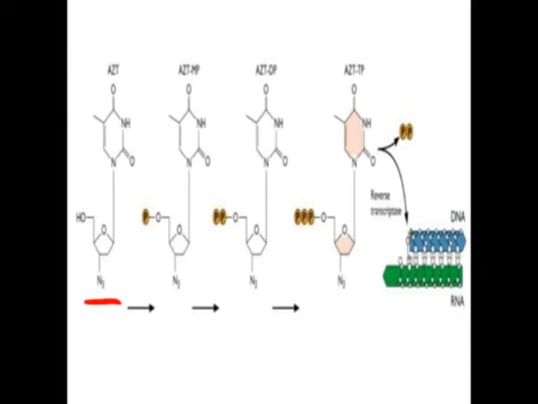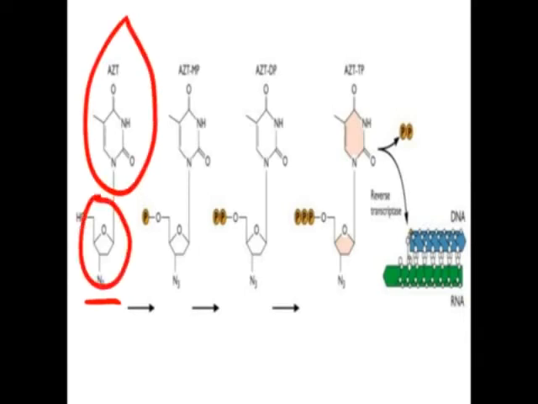So again, for it to enter into the DNA or RNA synthesis, it has to be converted into the triphosphate form. So here the base is present, the sugar is present, but instead of the hydroxy group, the azido group is present. Okay. So the first step is phosphorylation, and one phosphate group is attached to this part.